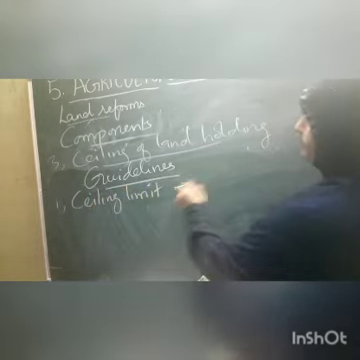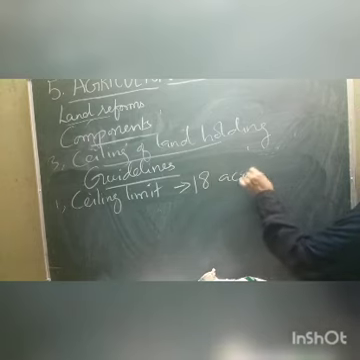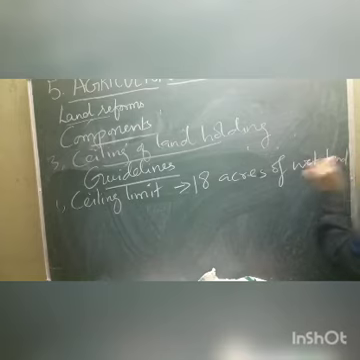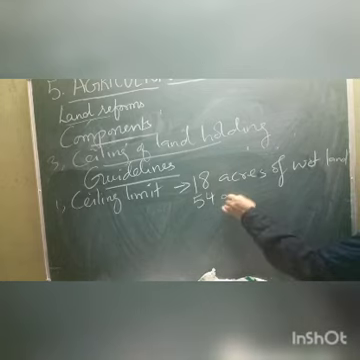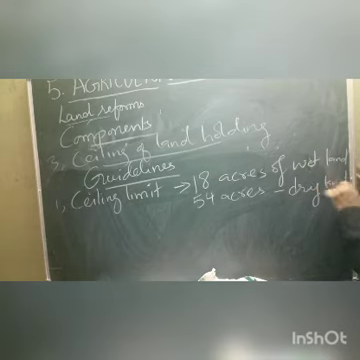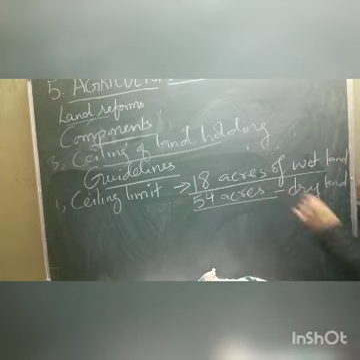The sealing limit was lowered to 18 acres of wetland and 54 acres of dry land. The government can take 18 acres of wetland and 54 acres of dry land from the zamindars and seal them.